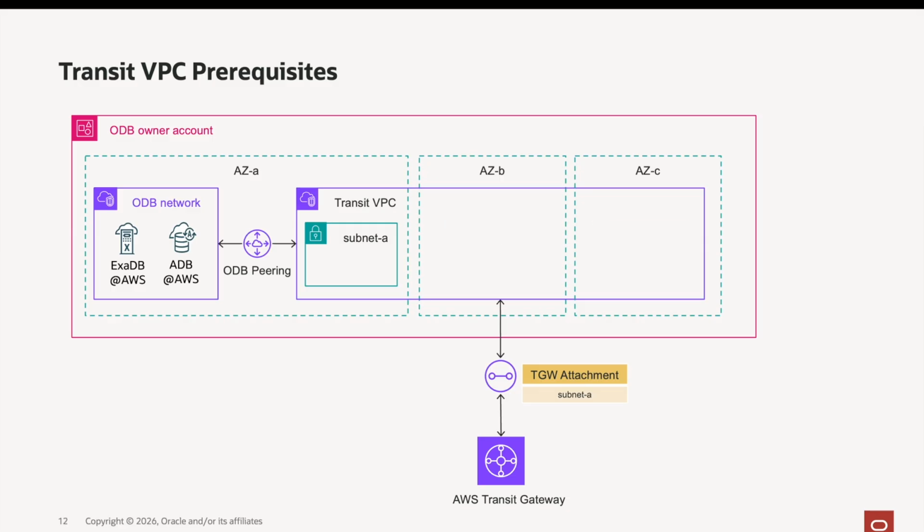For that reason, we recommend using a dedicated Transit VPC. Keep it small and simple. In many cases, one subnet in the same availability zone as the ODB network is enough. You can also use a smaller CIDR range, for example, a /27 or /26. This kind of configuration reduces misconfiguration risk and makes operations easier. So, a dedicated Transit VPC with only one subnet in the same availability zone of the ODB network.